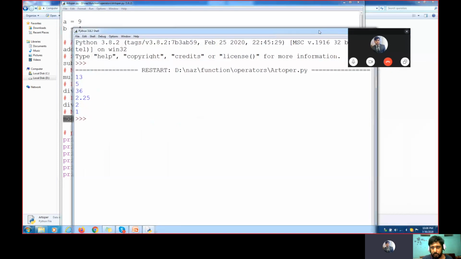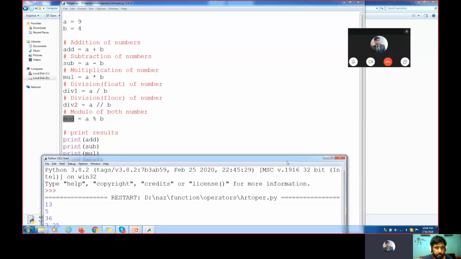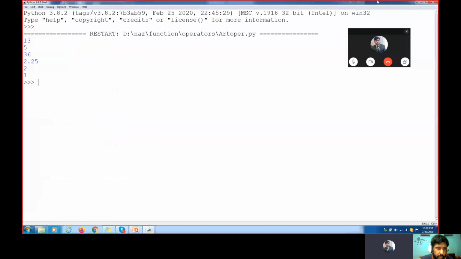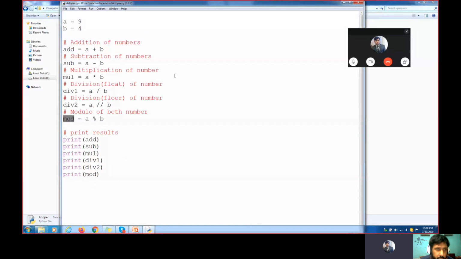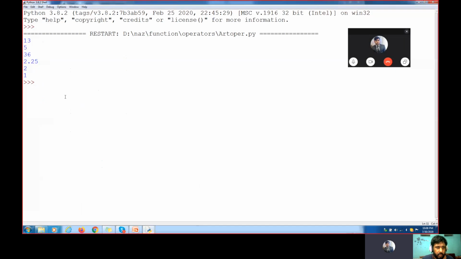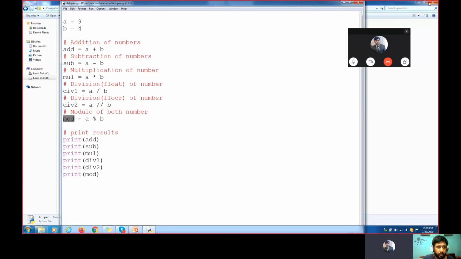This is divide 1, which is the normal division. The divide 2 means what? The remainder will be 2, right? See, if we divide 9 by 4, how many times? 4 2s are 8. So the remainder is what? Yes, 2 will come as the remainder here, right? The output, yes. Okay, so 2 and this one is 1. 1 means what? The remainder is 1. So we are getting this one. This is for the arithmetic operator.